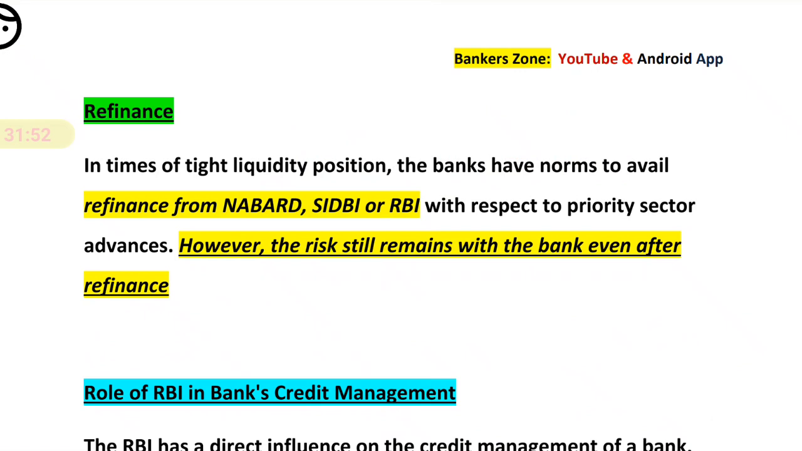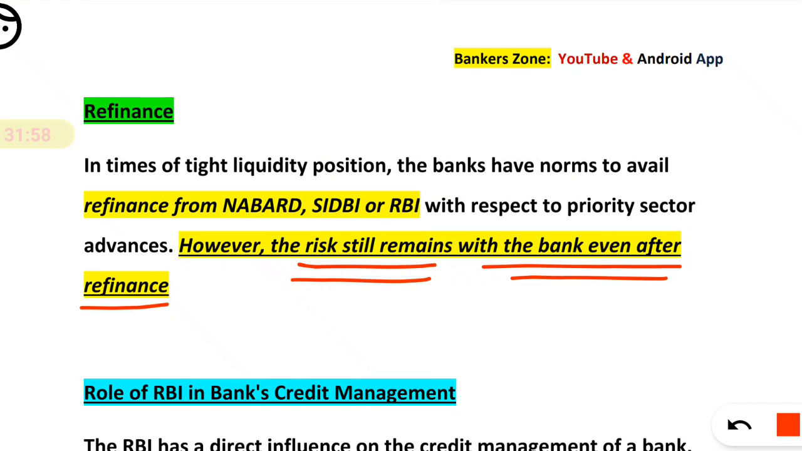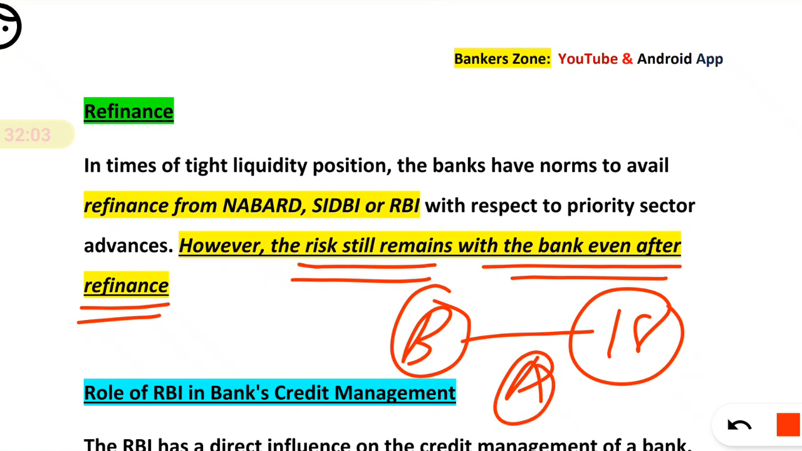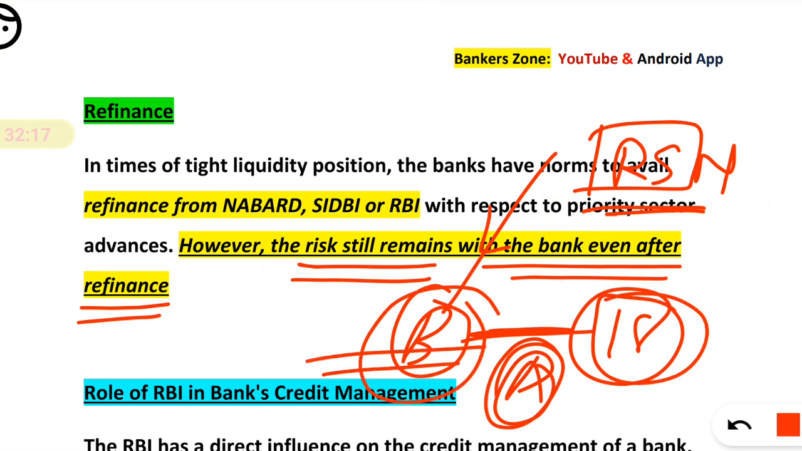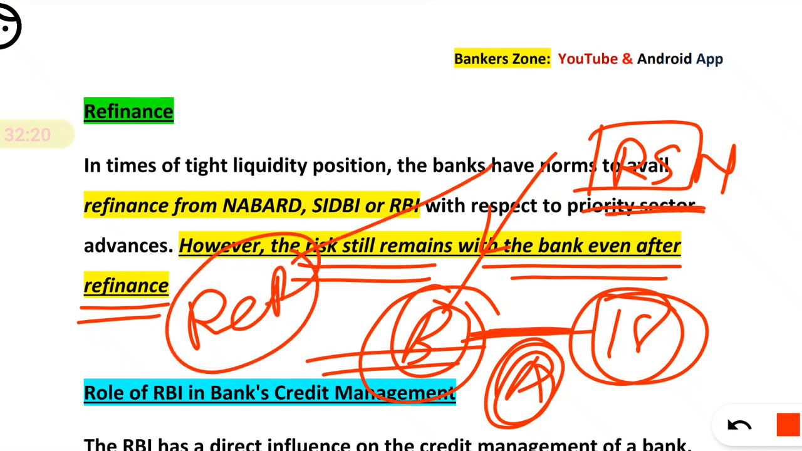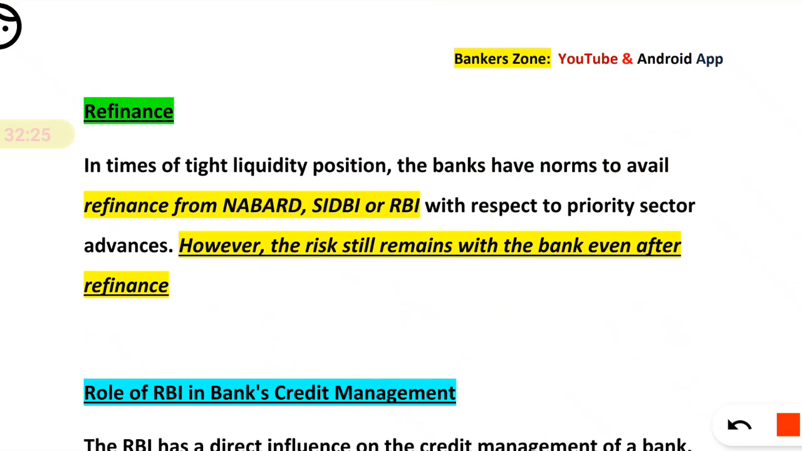Now you have to remember one line: the risk still remains with the bank even after refinance. That means if a bank has given a loan of say 18 rupees as agriculture advance, and the bank needs money, then the bank can get some money or some advance from RBI, CDB or NABARD. But whatever the risk that you have lent in agriculture, that always lies with the bank. In a refinance, the risk is not transferred. That is a very important line that you should understand. In the case of a refinance, the risk lies with the bank itself.